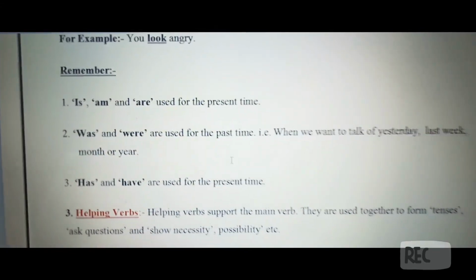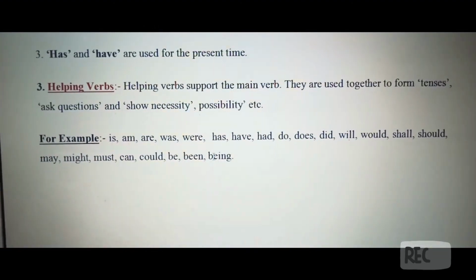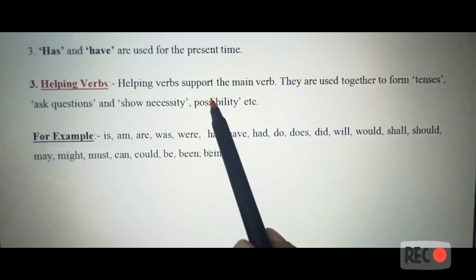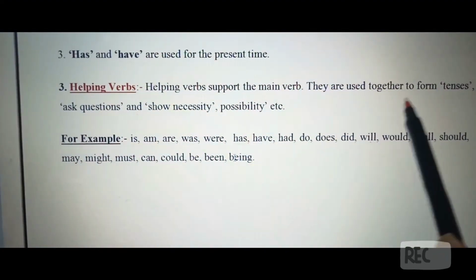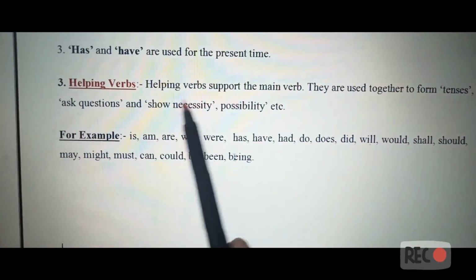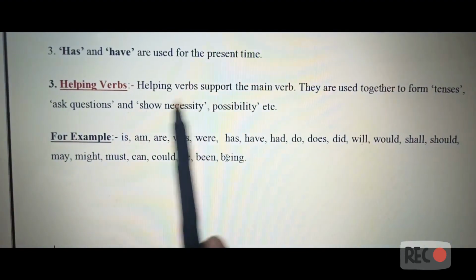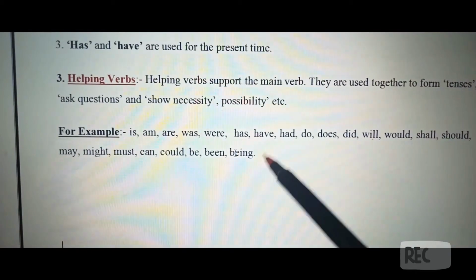Let's study the last type of verb, which is the helping verb. Helping verbs support the main verb in a sentence. Okay, they support the main verb, that is the action word. They are used together to form tenses, ask questions and show necessity, possibility, etc. So this is the main work of helping verbs, that they ask questions, form tenses and show necessity and possibility.